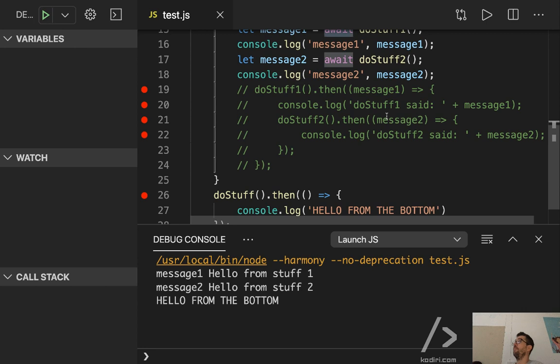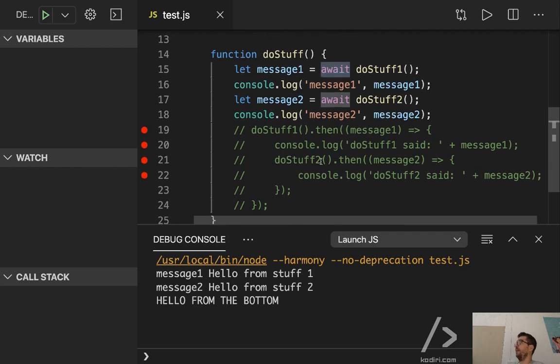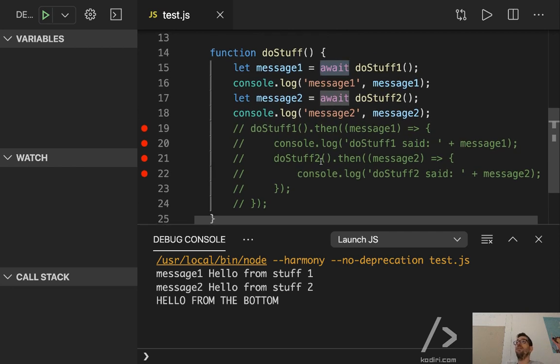Your function's not returning a promise anymore and you've got dot then. That's correct, Alex. Now, what is the doStuff function returning? It's not returning anything. It's not returning. Do you see any return statement? No. I don't see any return.